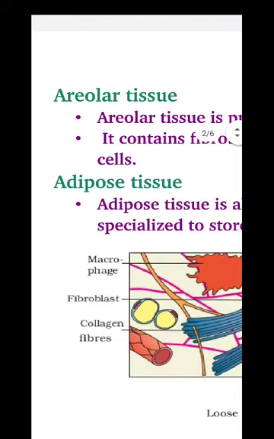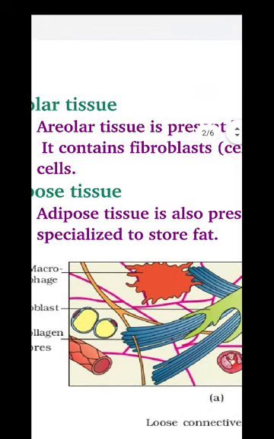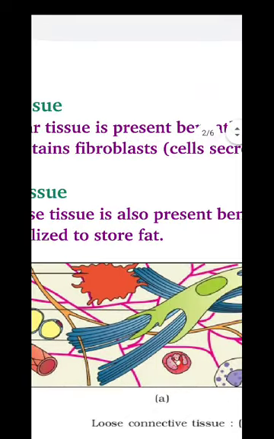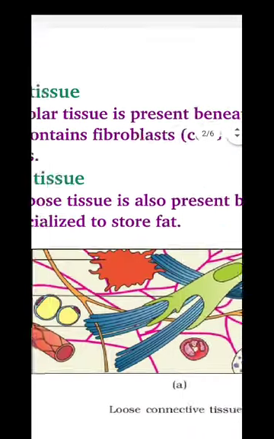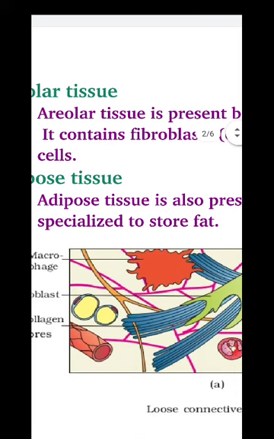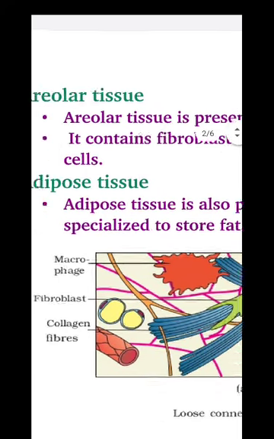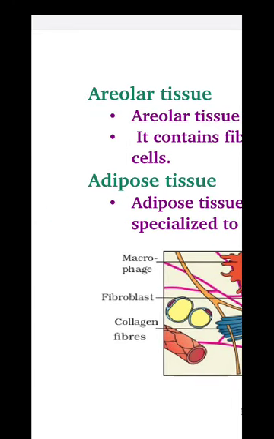Then the second loose connective tissue is adipose tissue, which is also present beneath the skin, below the skin, and these tissues are specialized to store fat, a fat storing connective tissue. Adipose tissue stores fat. Okay, fat is stored in adipose tissue.